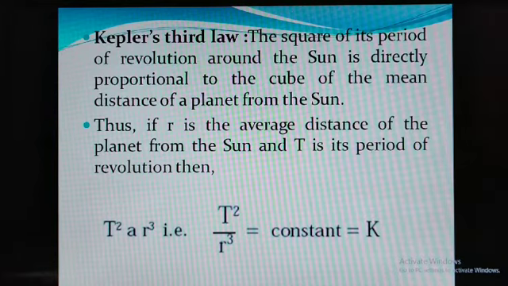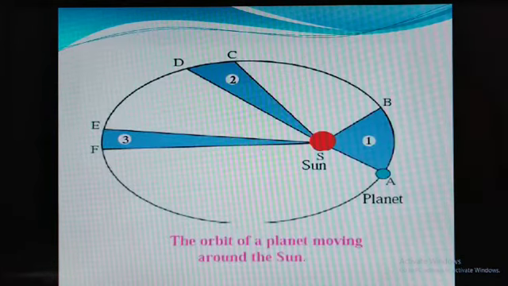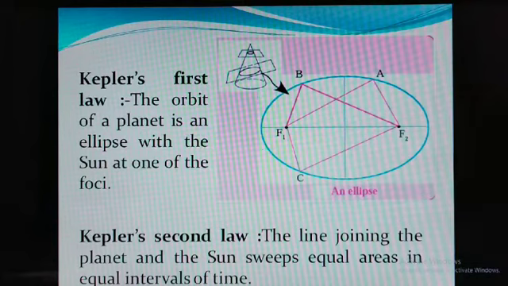It means that Kepler's first law is there. Kepler's first law states that the orbit of a planet is an ellipse with the sun at one of its foci. Then Kepler's second law: the line joining the planet and sun sweeps equal area in equal interval of time.